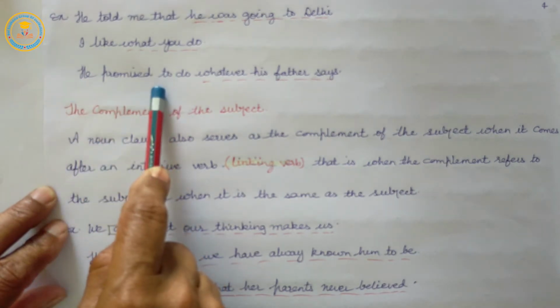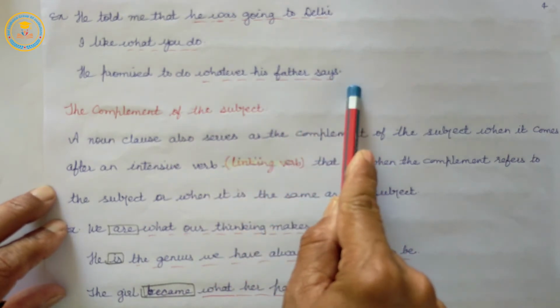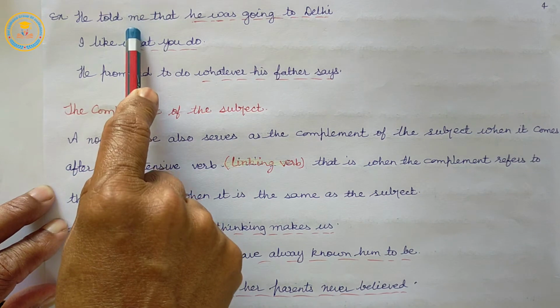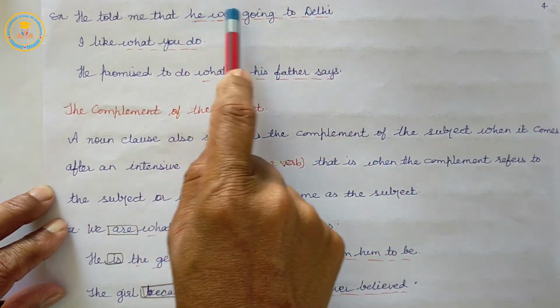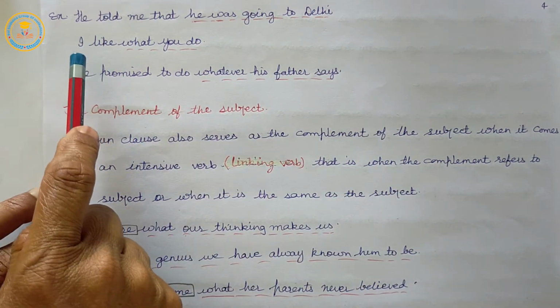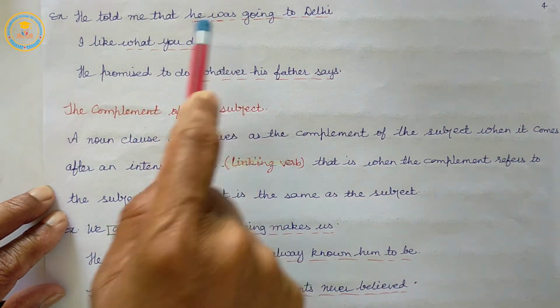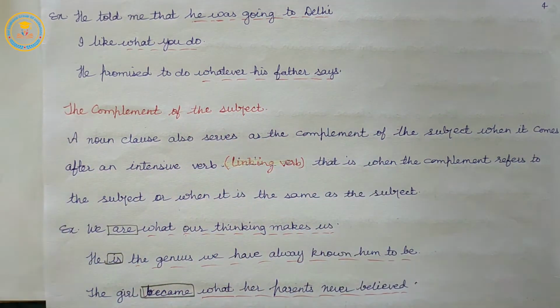Whatever his father says. So, he told me what? That he was going to Delhi. I like what you do. He promised to do whatever his father says.